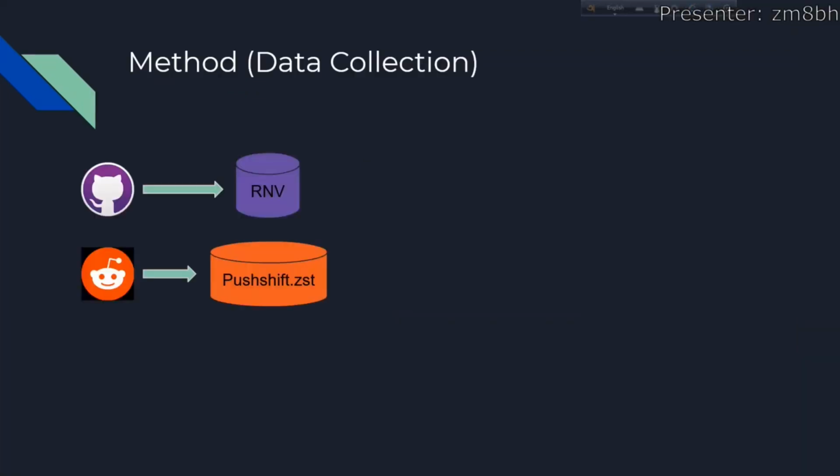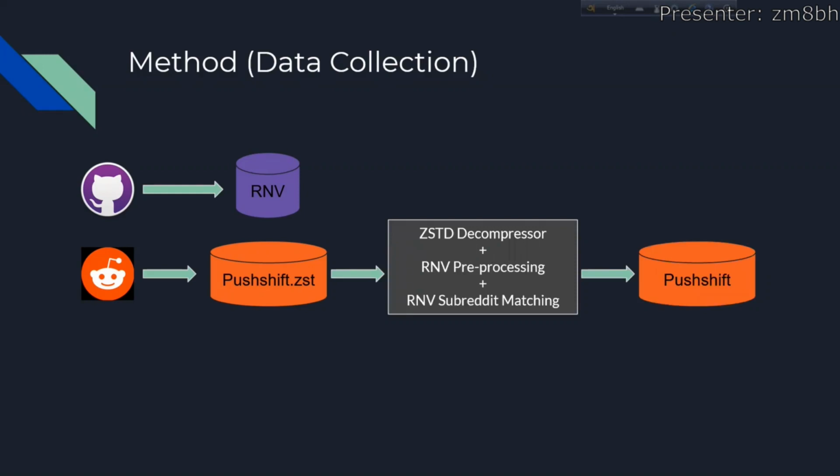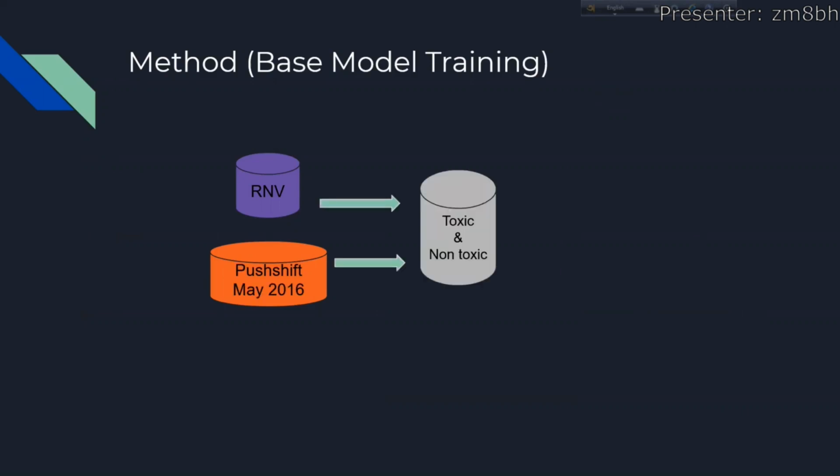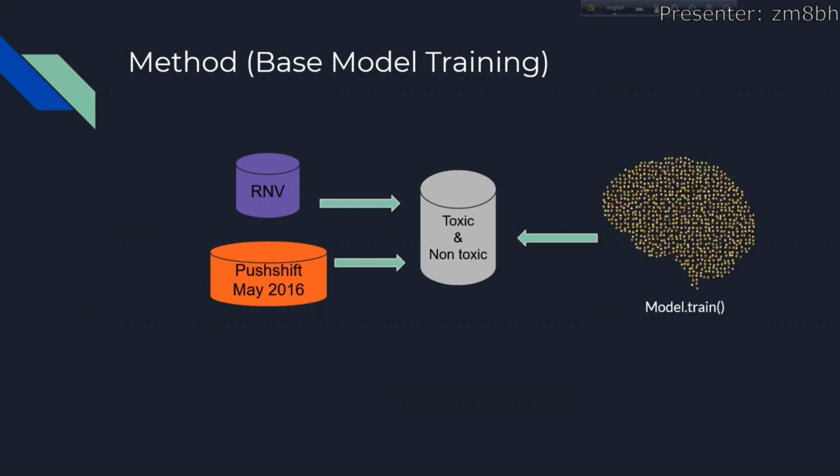For data collection, we collect the RNV dataset from GitHub and the compressed Pushshift data from their website. After decompressing the data, we perform the same pre-processing as the RNV dataset, and we also make sure that we collect the subreddits used in RNV, which gives us the final version of the Pushshift data. After collecting this data, we use the examples from RNV as positive and the ones from Pushshift as negative, and then we construct the first dataset, which is used to train a pre-trained BERT model. Although there might be some noisy levels in the Pushshift data, we assume that this would not be a problem due to the robustness of deep learning against noisy levels.